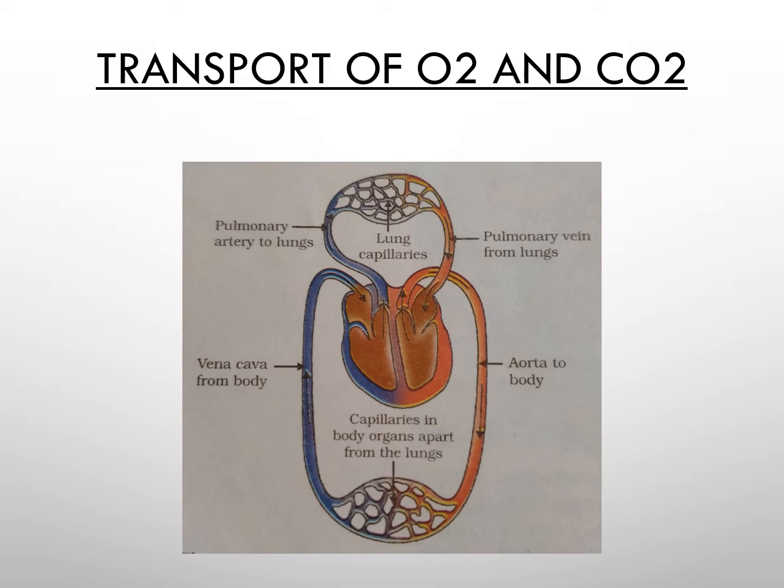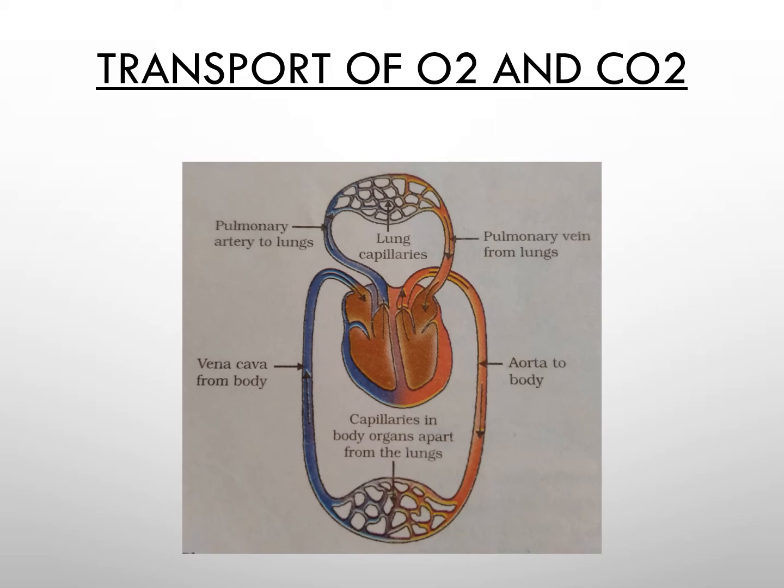One is in the lungs. When we breathe in, the oxygen enters the respiratory system and reaches the lungs, and there gases are exchanged, and then the blood from there is sent to the heart, and from there it is supplied to all the parts.